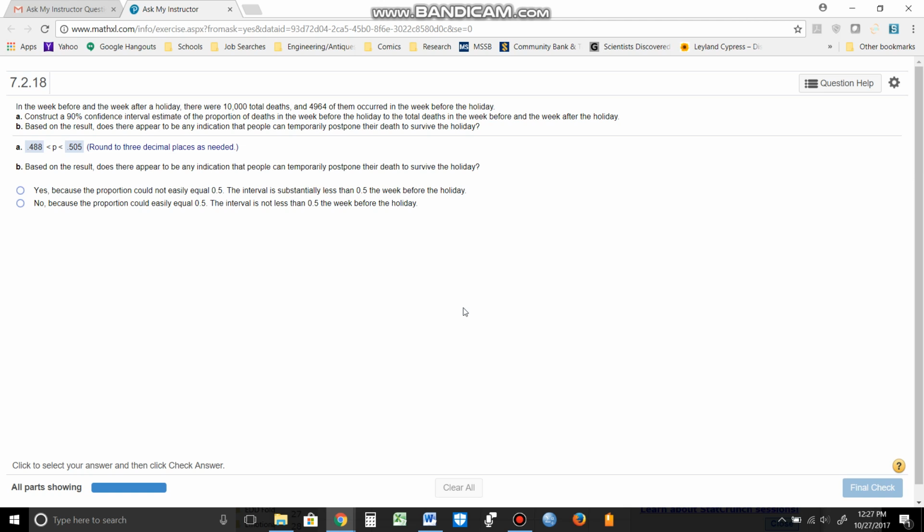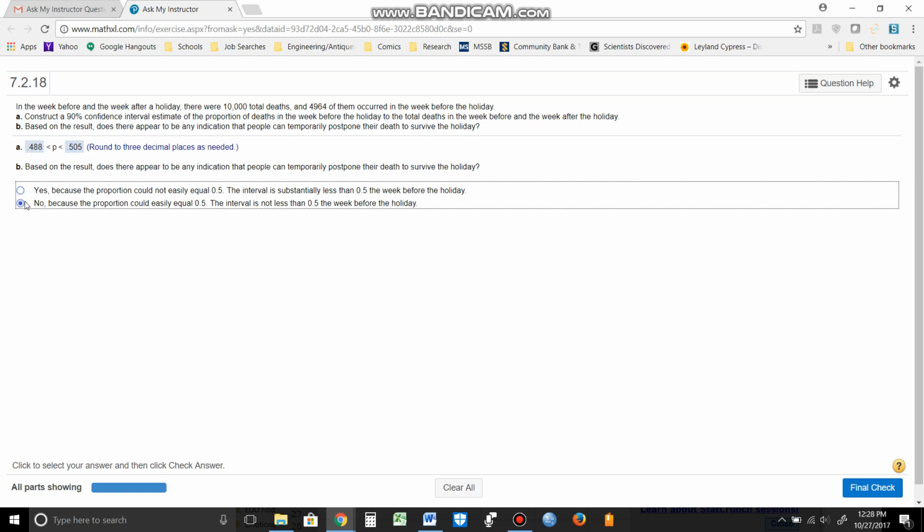So in this case here, since 0.5 is within this CI range, so 0.5 is within this interval, we're going to have to say no, because the proportion could easily be equal to 0.5. It's within that range. The target population proportion could easily be in this range, okay? Remember, I don't know what the target value is. I don't know what the population proportion is.